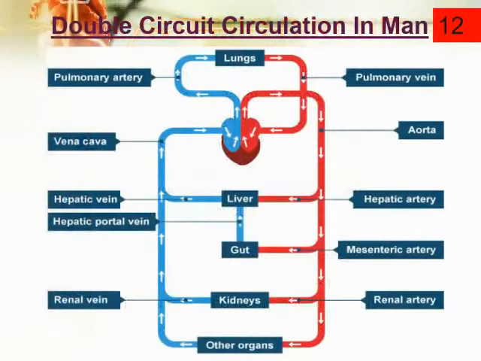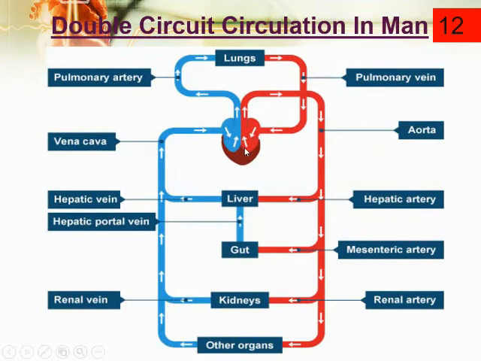Now see the complete picture of the double circuit circulation in the human body in detail. Again and again I'm repeating from different diagrams, to try to make you understand. Observe my cursor and observe these arrows. What is this atrium? Yes, right atrium. What is this? Left atrium. Blue in color, deoxygenated blood. Red in color means oxygenated blood. They both are contracting, and the blood is coming into the right ventricle and the left ventricle, right?